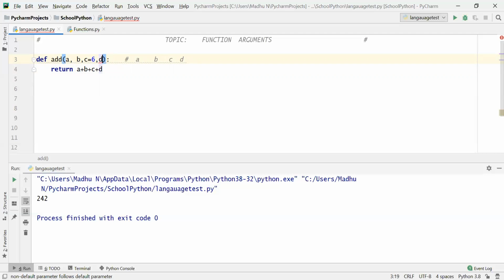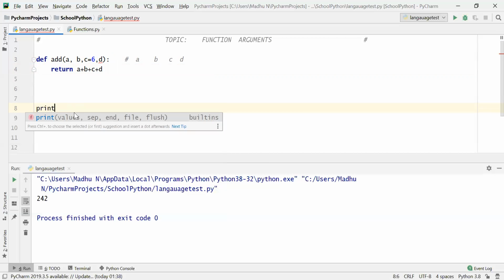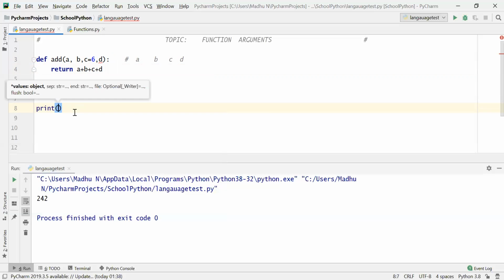Let us remove this and try to call this. Okay, can you see the error? Okay, so syntactically it is wrong. 45, 56, 7.